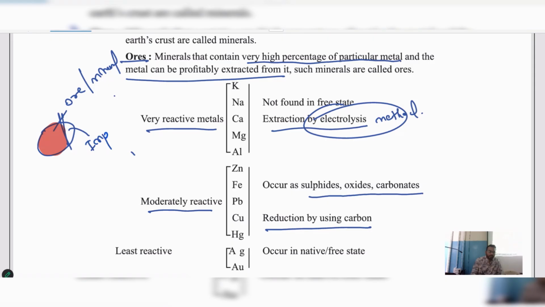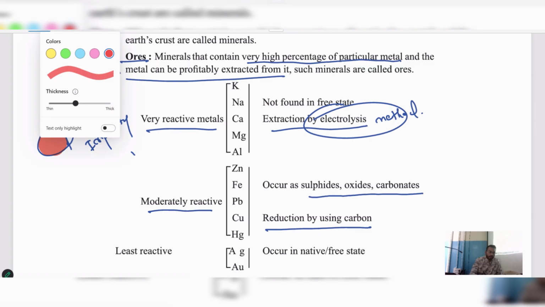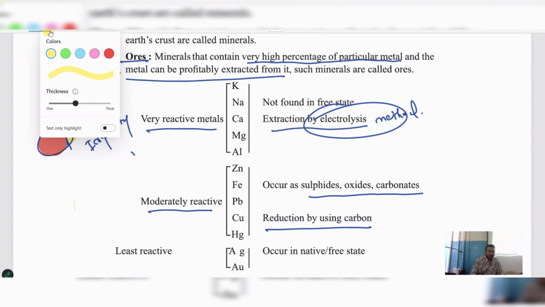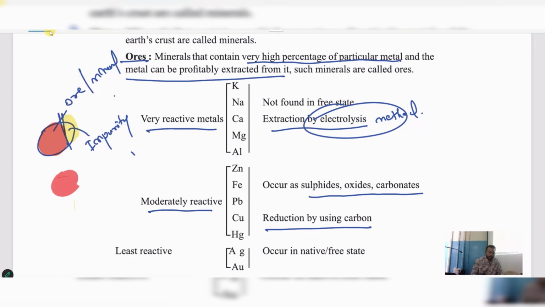Some part of the impurity is present. By using extraction process, we remove this impurity and finally we obtain the pure form of that metal. समझ में बेटा? वो जो मेटल है वो किसी और के साथ कंबाइन होकर है. It is combined with that. Now we want to remove that unwanted thing and we have to extract the pure form.